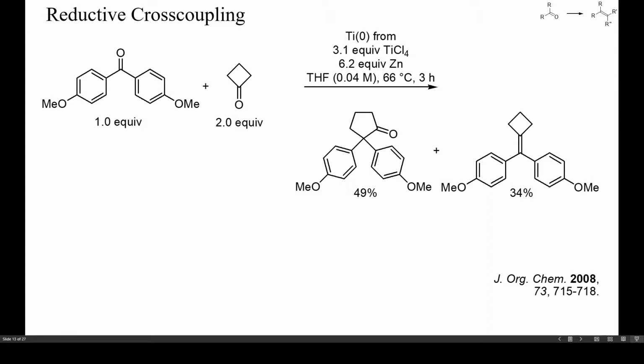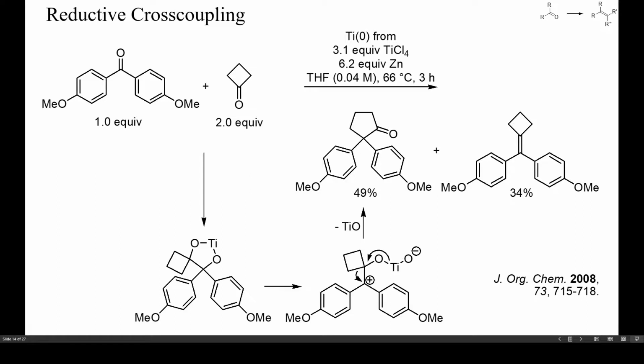In this example, an unreactive benzophenone was again coupled with a more reactive aliphatic ketone. Unfortunately though, large quantities of a pinacol rearrangement product resulted. In this instance, the pinacol rearrangement was particularly favored by the ability of the dimethoxybenzhydryl group to stabilize carbocations, and by the release of ring strain upon ring enlargement of the cyclobutyl group. Anyway, pyridine or a tertiary amine may have suppressed this pinacol rearrangement by keeping the mixture basic.